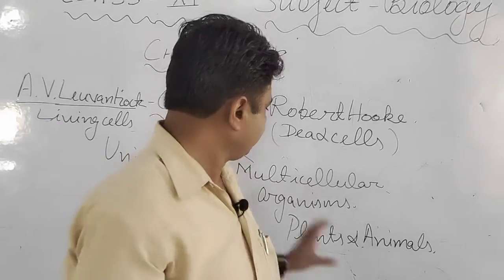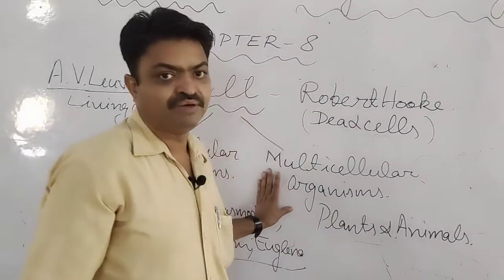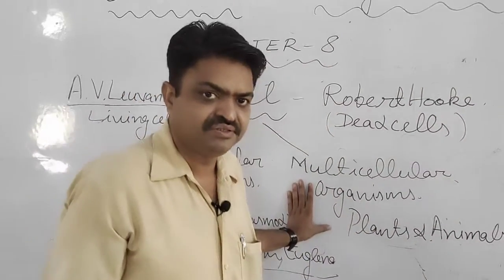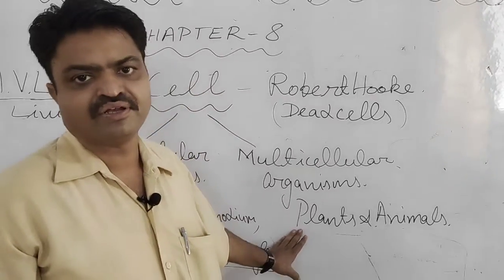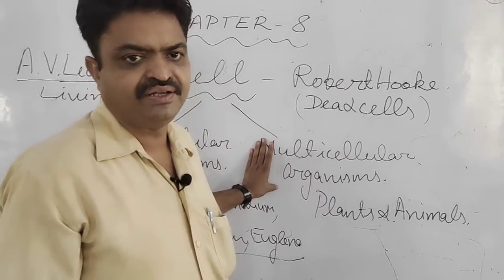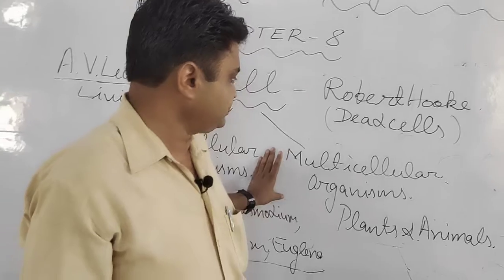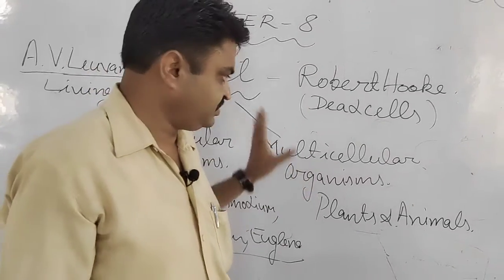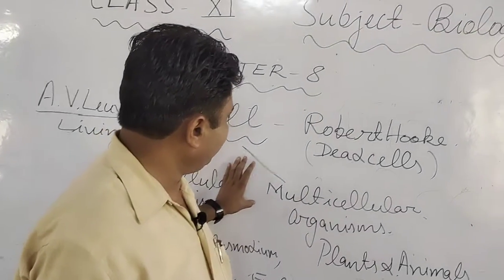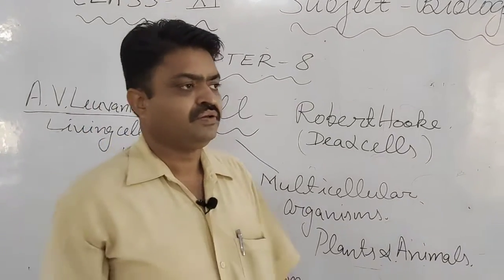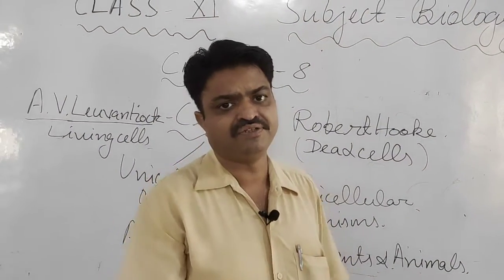So these are the types of multicellular organisms. All the higher organisms come in this category.